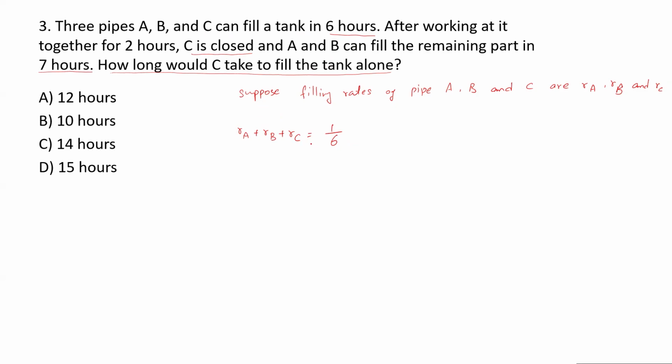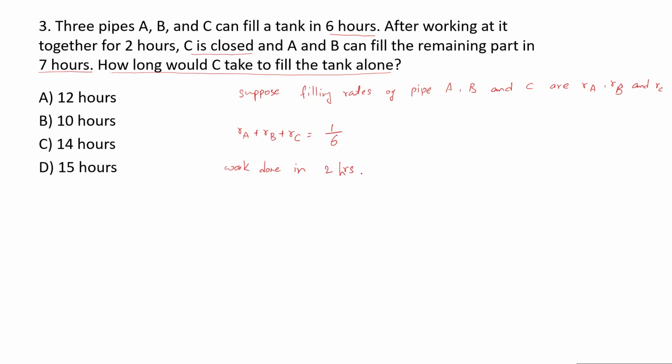But they are saying that for 2 hours these 3 pipes are working together. So we have to compute how much of the tank is filled in 2 hours. That I will write as work done in 2 hours. Because for 2 hours, all 3 pipes were opened to fill the tank.